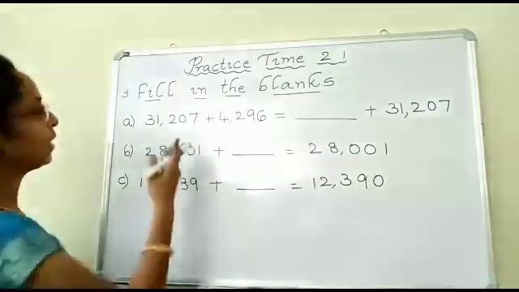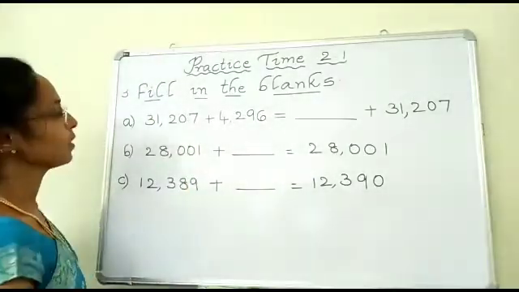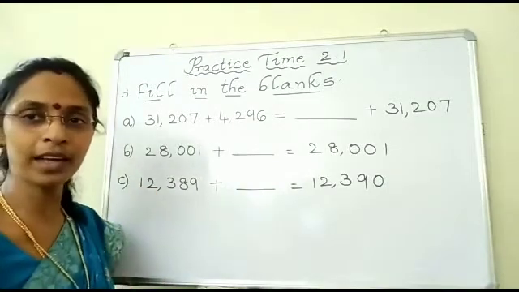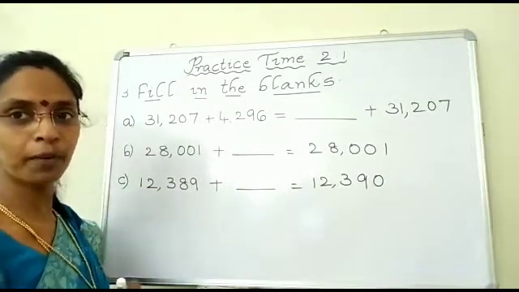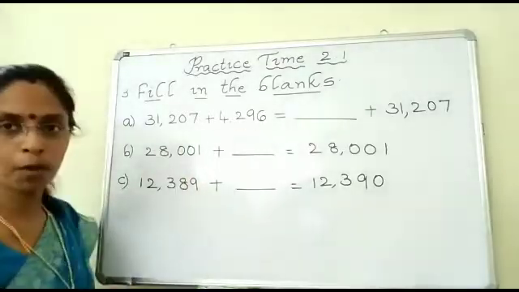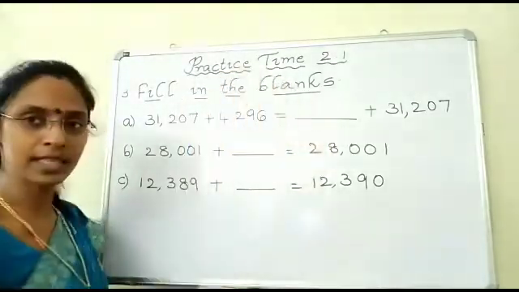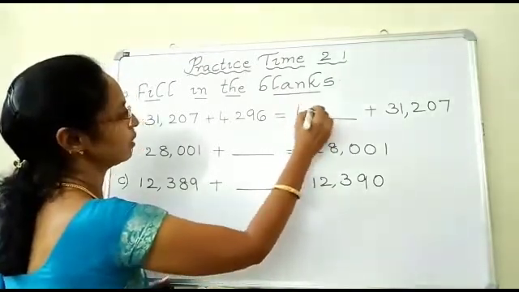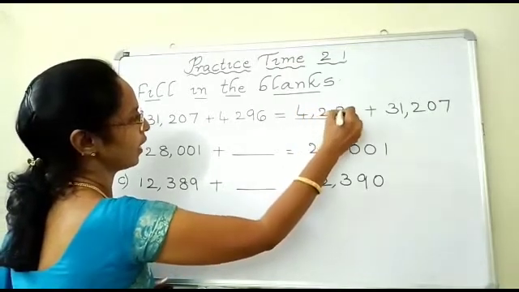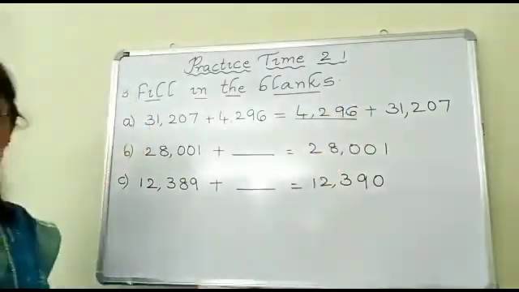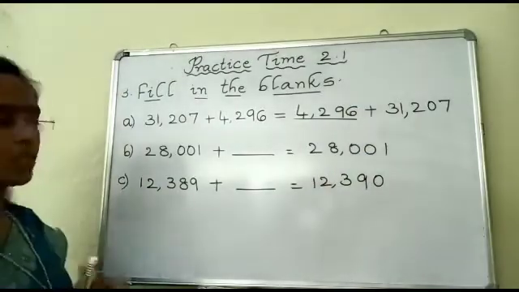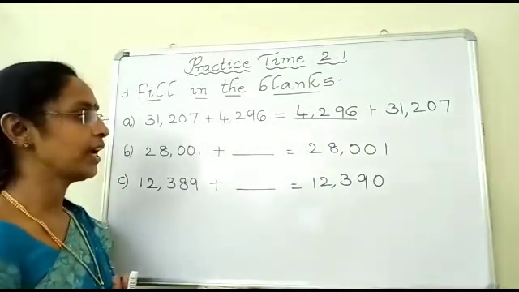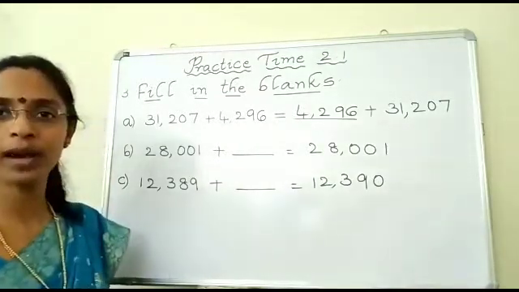31,207. Here what they did, children? Yes, they have changed the order of the numbers. That is the first property, that is commutative property. So based on the commutative property, what is the number you get in this? Yes, you get 4,296. Okay, children, let us see the next question. 28,001 plus dash is equal to 28,001.